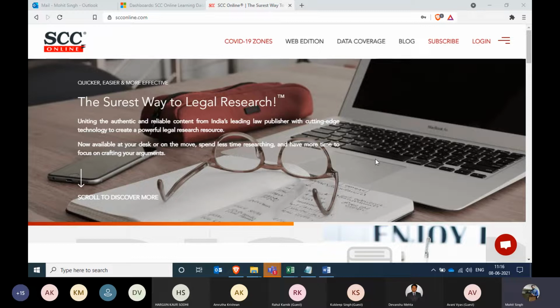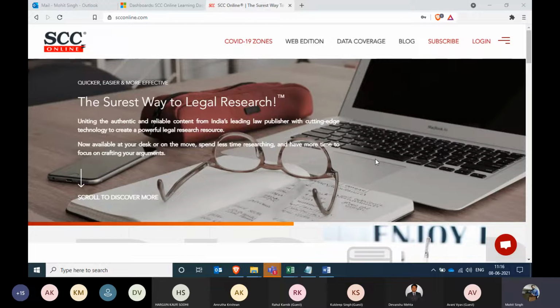Today's motto of creating this meeting and giving this information is only and only to provide you those methods which can save your time and give you the output which you're looking for, right? It is kind of finding a needle in a haystack whenever you're researching. So always keep those methods intact, right? We are continuously evolving to new methods. We'll give you that information when the time comes, but as of now we'll try our best to give you as much information as we can when it comes to the research part.